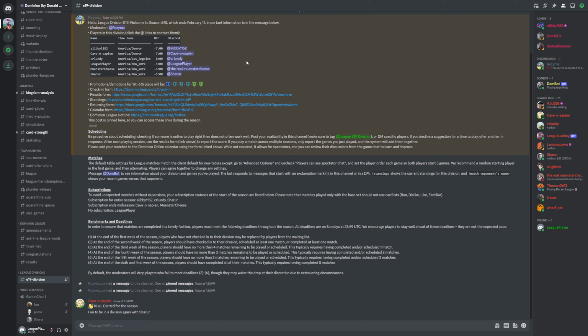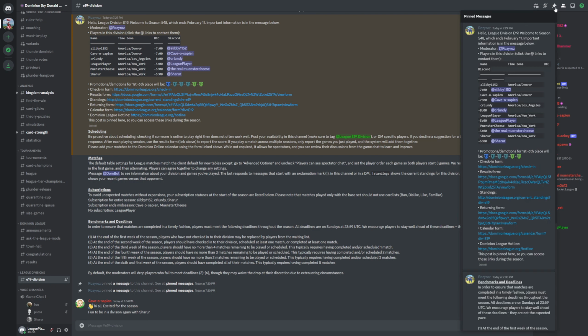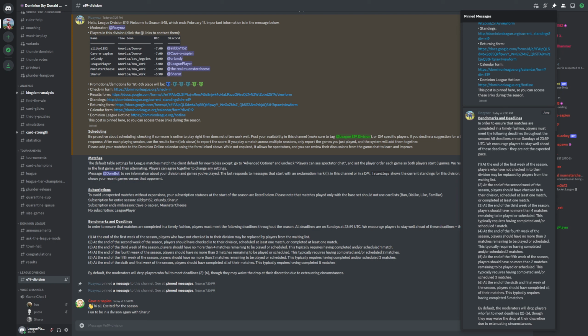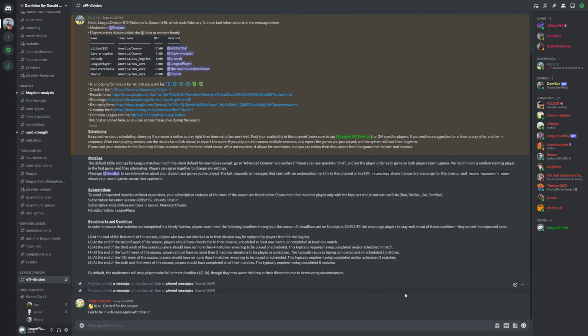So, and then there's also pinned messages. So if you can see up here, I can go to pinned messages, and the two most important messages, the introduction and also benchmarks, which is just important information, is pinned so you can always access it easily. And then also availability will get pinned. When you check in, you're going to show availability. So that will also be added there.